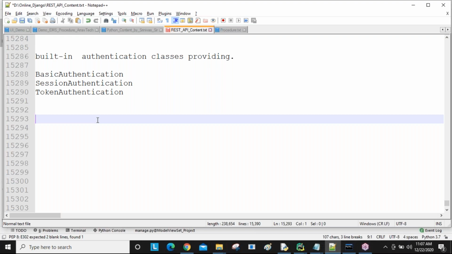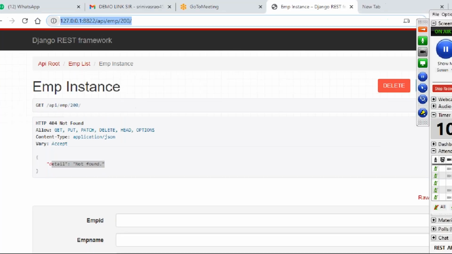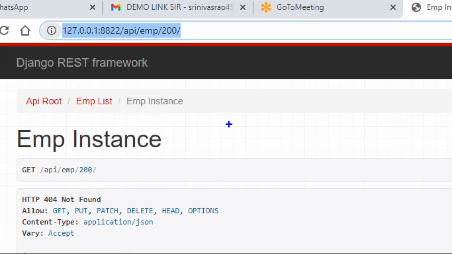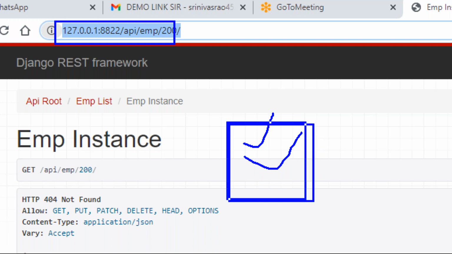Using the same URL, for example this one, guys, using the same API I got data, and I updated and I deleted using the same API only. I'm performing three operations.